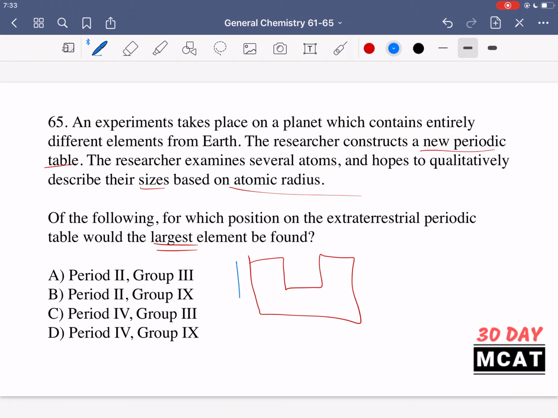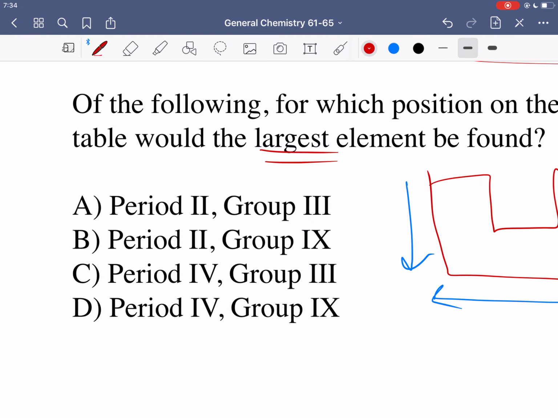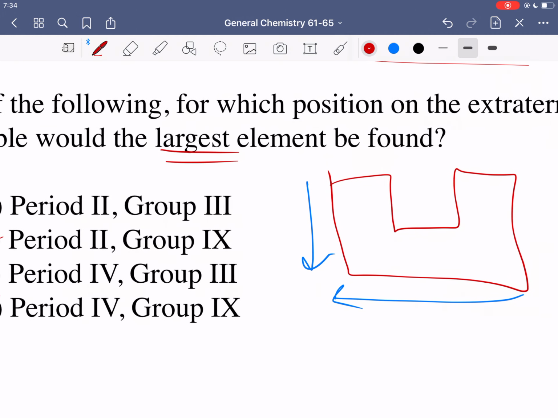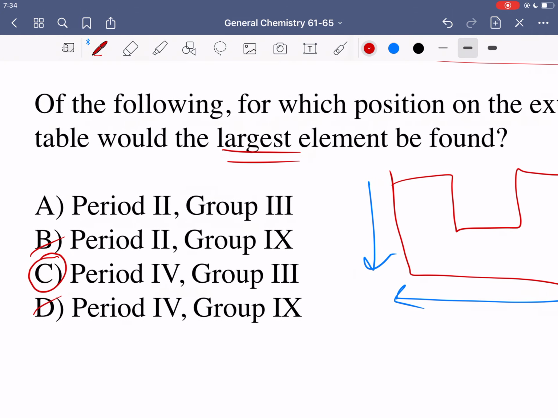For this, you need to know that if you go down and then you go to the left, this is a trend for increasing atomic radius. So whatever is most to the left and most down in the periodic table, low in a group, that is going to be the one with the biggest atomic radius, and so the largest size element. So let's look at the groups first. Options B and D are showing group 9, so we can remove these because it's too much to the right, whereas we want something on the left. So we're looking between A and C, and between A and C, C is lower, right? As I said, lower is increasing.